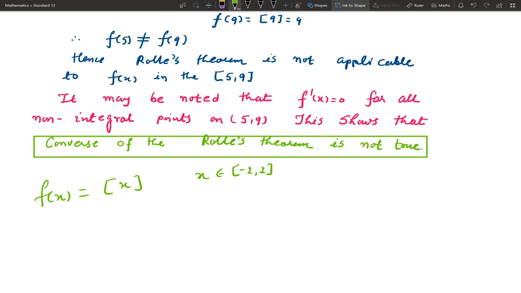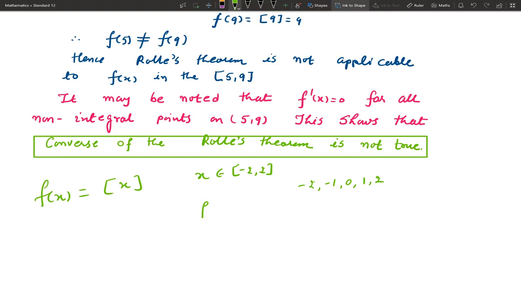It is not continuous at integral points minus 2, minus 1, 0, 1 and 2, so it is also not differentiable. So f is not continuous on the closed interval minus 2 comma 2, and not differentiable on the open interval minus 2 comma 2.